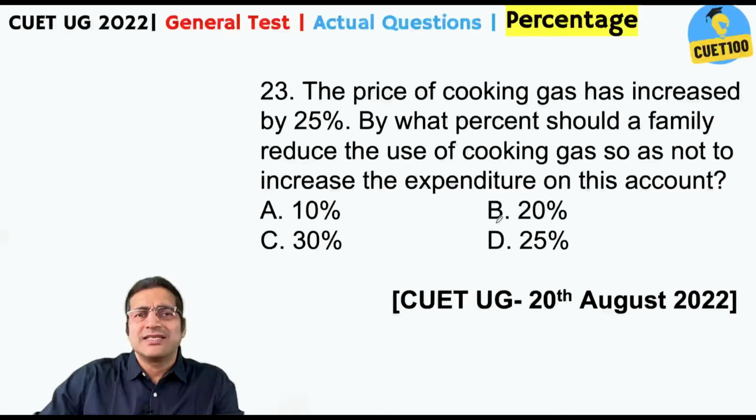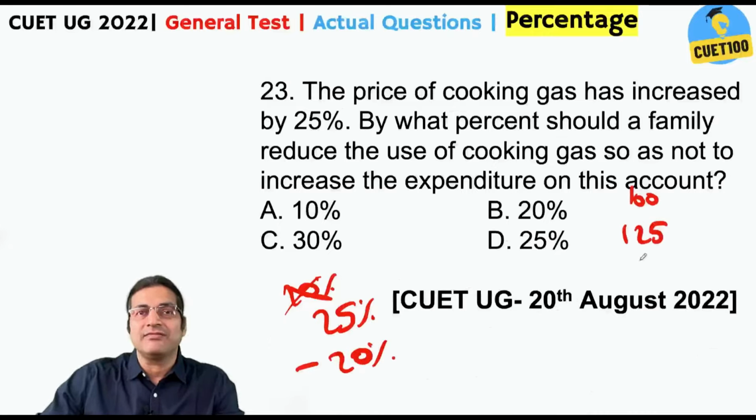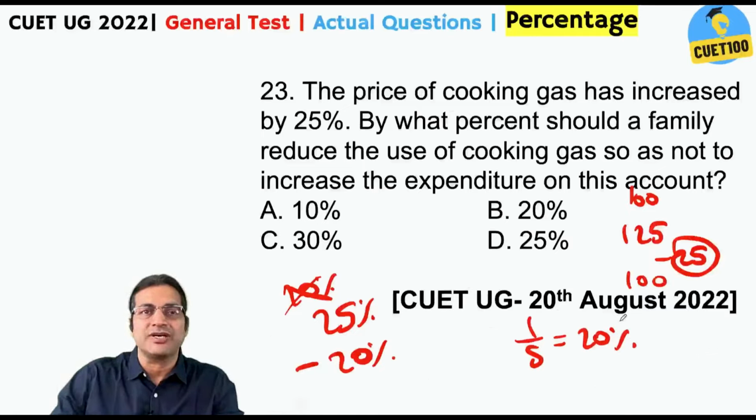But you don't have to think this much. Straight away, if you increase something by 25%, to get back to the same level, you need to reduce it by 20%. You have already seen it, because if 100 becomes 125, in order to get back to 100, you need to take out 25 out of 125. Now 25 as a fraction of 125 is 1/5, that is 20%, right? So that applies here as well.